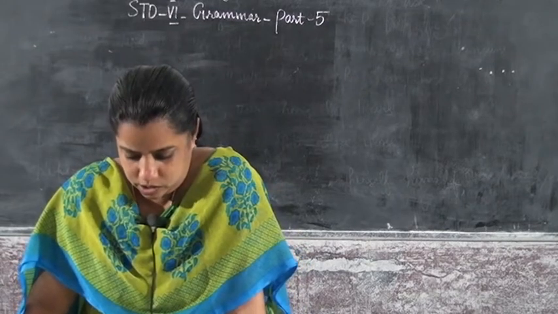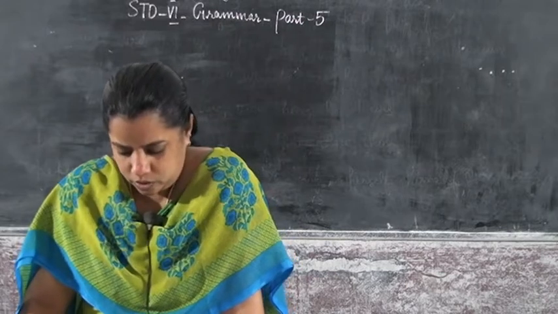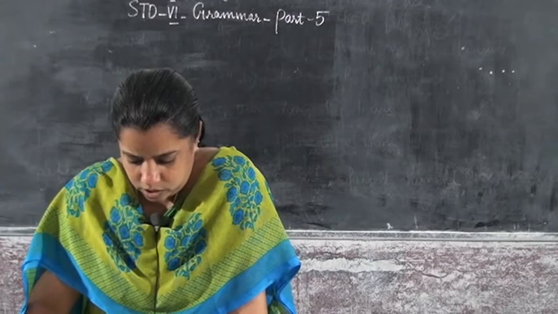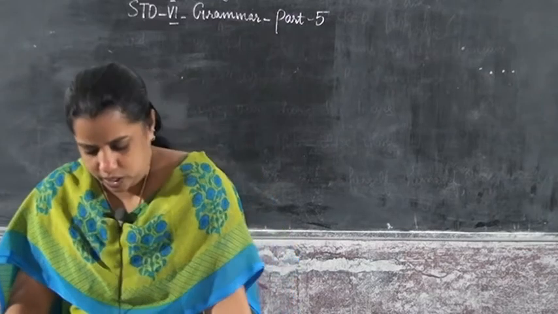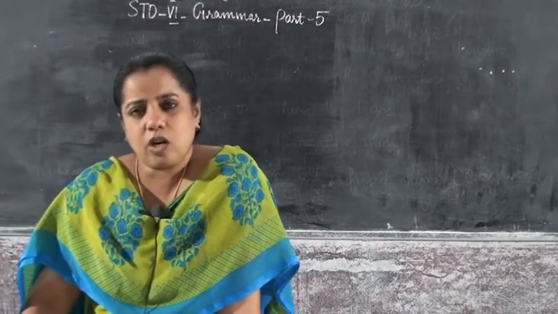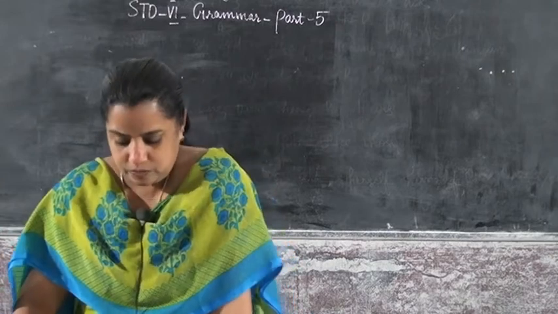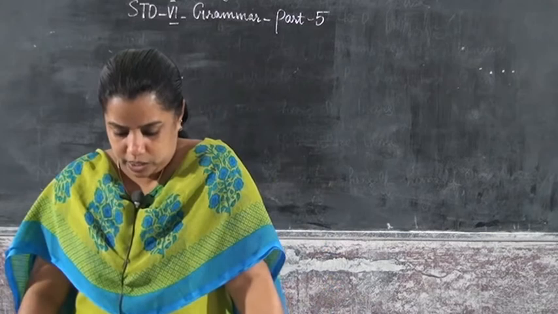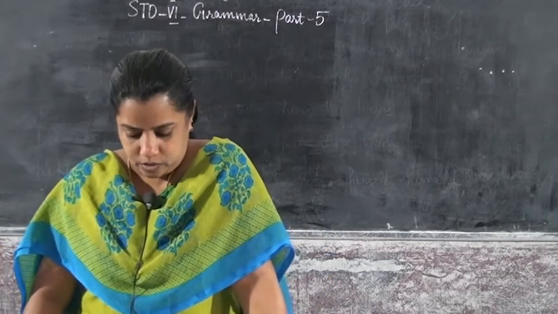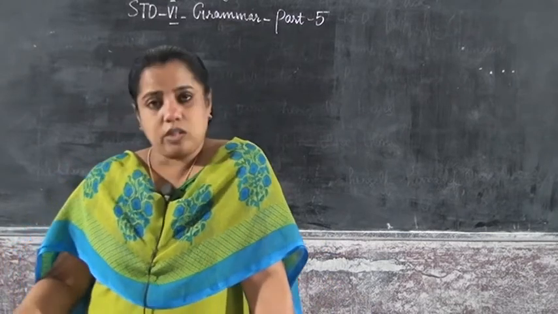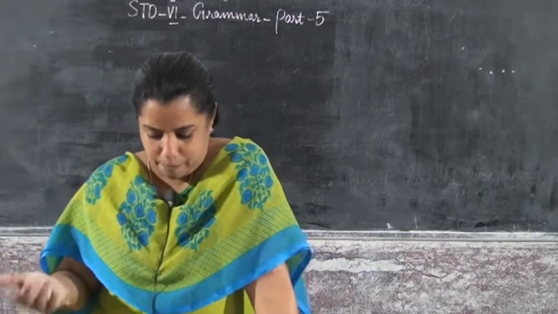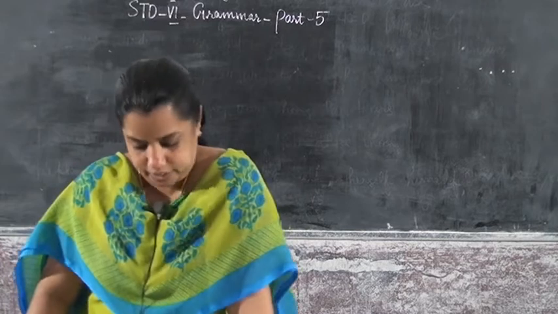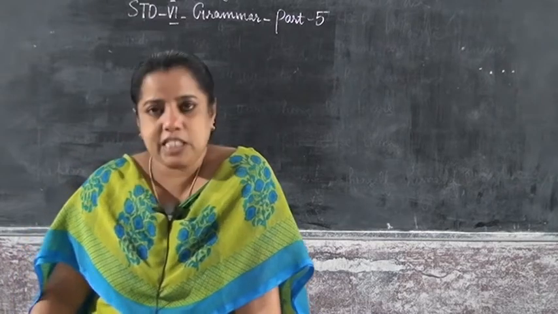Now next is speaking. Look at these pictures, work in pairs and tell your partner how to make a sandwich. You can write this. Understood? Looking at the pictures, you can write. To make a sandwich you will need what? 2 slices of bread, some cucumber, some tomato, butter, salt, little pepper.